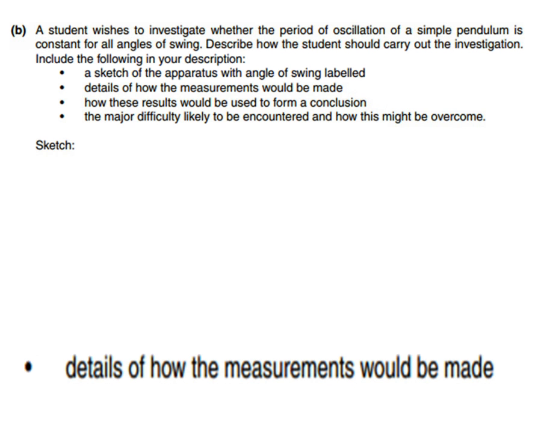Now this is quite an involved question, and so let's take a quick read through it. The student wishes to investigate whether the period of oscillation of a simple pendulum is constant for all angles of swing. So in other words, they want to find out if I pull a pendulum really far up, will it swing the same number of swings per second as when I pull it just a little bit? So how could they find that out? We're being asked, describe how the student should carry out the investigation.